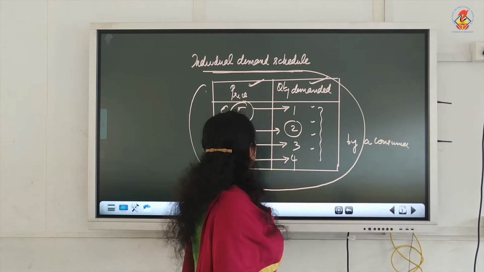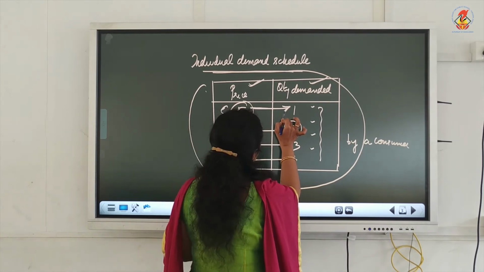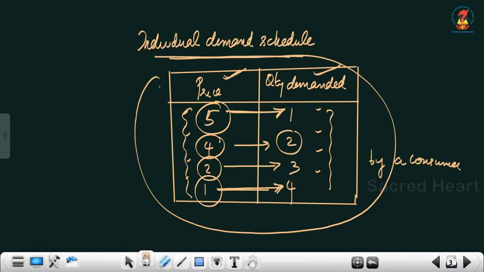So, here at a price of rupees 5, the consumer is demanding only 1 kilogram, but at a price of rupees 1, the consumer is demanding 4 kilograms. So, this is a table which shows different quantities of a commodity that a consumer is buying at different prices. Here the different prices are 5, 4, 2, 1. The different quantities of the commodity are 1, 2, 3 and 4.